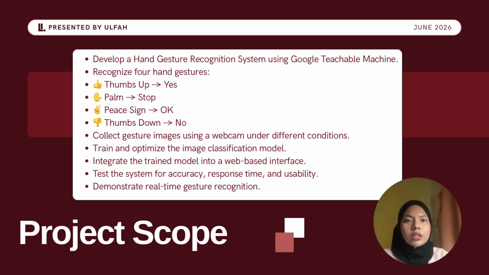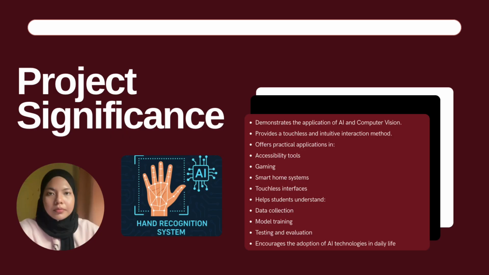Next, the trained model is integrated into a web-based interface, allowing real-time interaction, and we also test the system for accuracy, response time, and usability to ensure it performs effectively. Finally, the project demonstrates real-time gesture recognition, showing how simple hand movement can be used as a command in interactive systems.